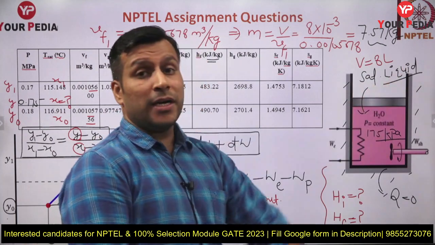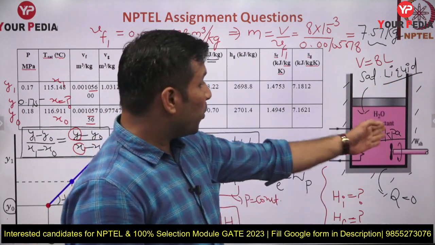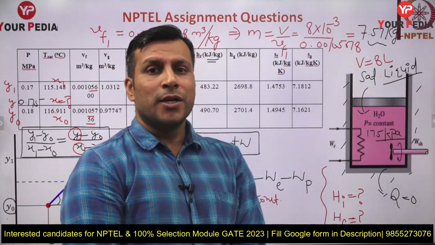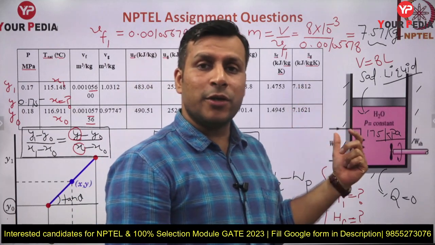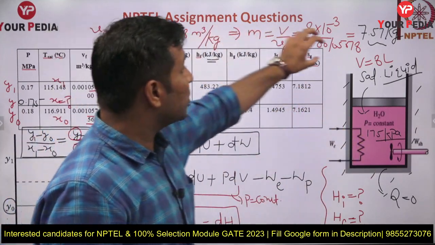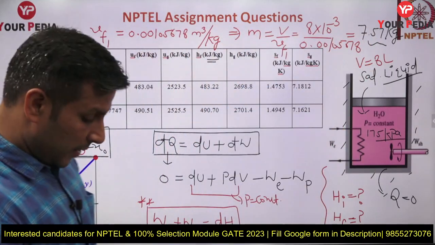But the pressure is not 1 atmospheric. The pressure is this 175 kilopascal. Okay, so it is more than atmospheric. So you cannot say in that case 8 liter will be equal to 8 kg. That's why, because properties are given to us, we evaluated the exact mass of the liquid, which is 7.57 kg.